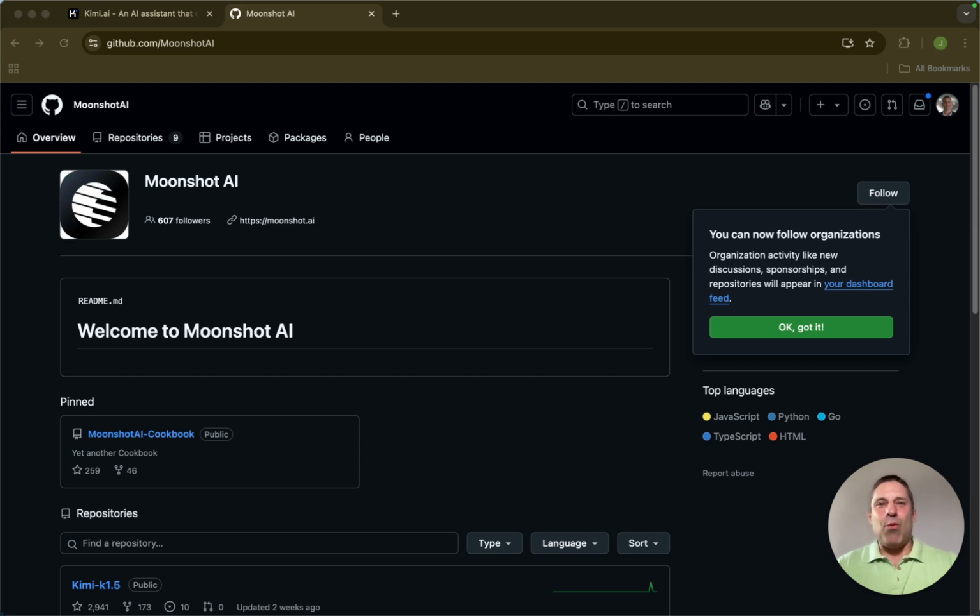Before I talk about Kimi K 1.5, I want to talk a little bit about Moonshot AI's history. Moonshot AI is a Chinese company that was founded in March of 2023. In October of that same year, they launched their first LLM, Kimi. And in February of 2024, Alibaba, a Chinese competitor that's behind the Qwen line of LLMs, if you weren't aware of that relationship, led a $1 billion funding round for Moonshot AI.